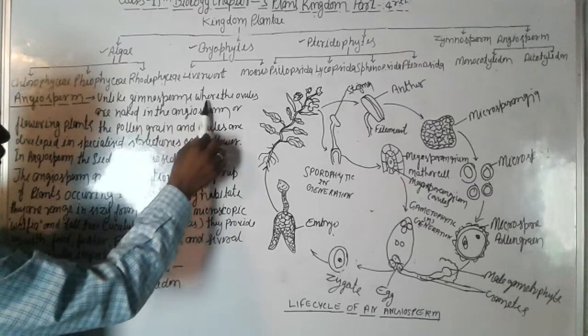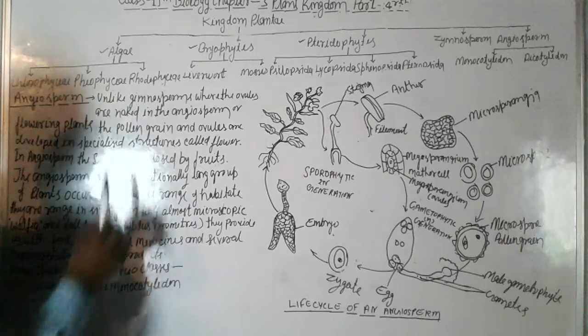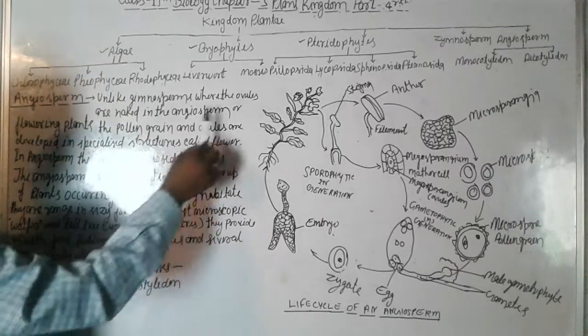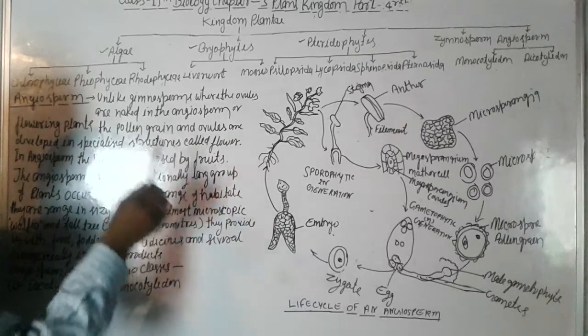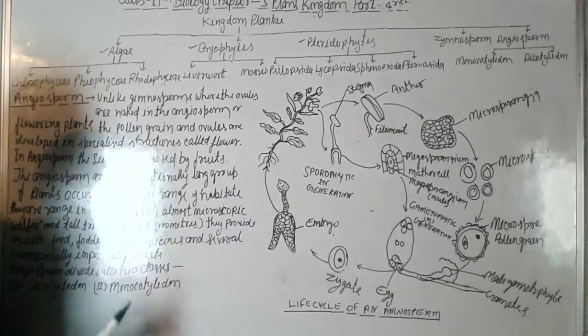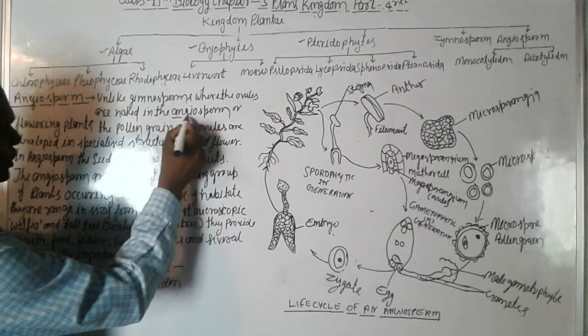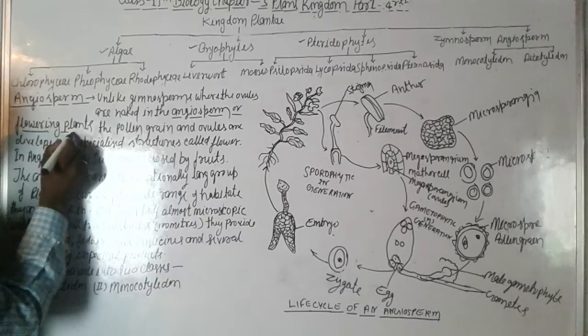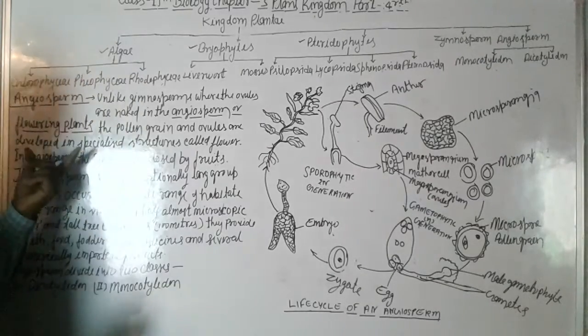Unlike gymnosperm, where the ovules are naked, as we discussed about the ovule in the previous video, angiosperms are flowering plants.